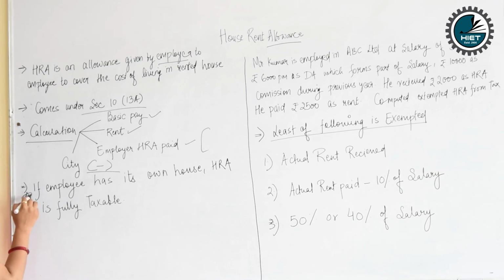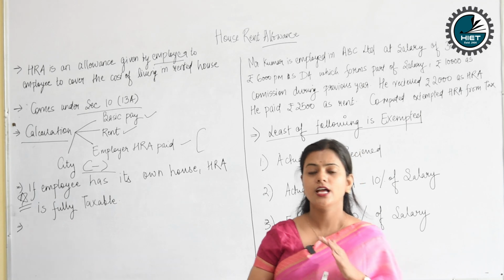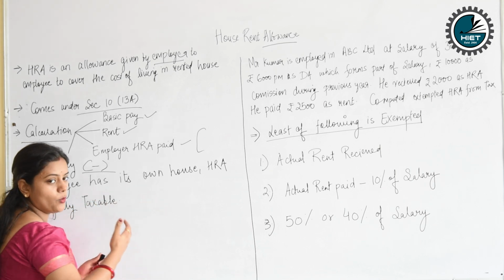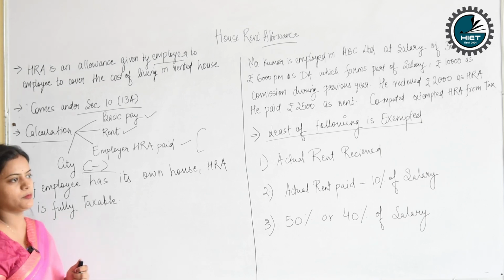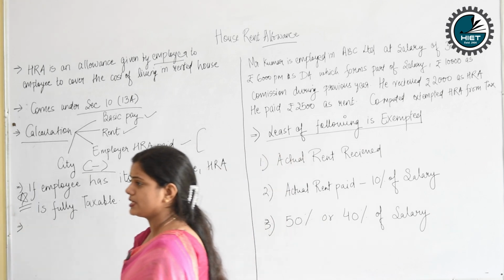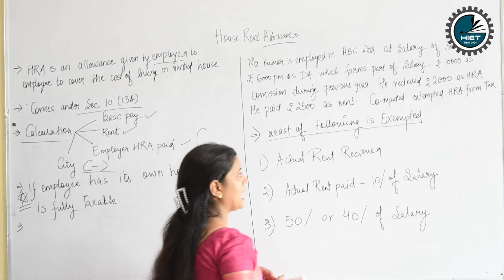This point is very important, and this is something which can change your question. Those students who do not pay heed to this point are certainly going to be in trouble, because if the employee owns a house, HRA is fully taxable. You will not get any financial benefit of your house rent allowance. So this needs to be taken care of: if the employee owns a house, then HRA will not be exempted. It will come into the fully taxable category. How will we calculate HRA?